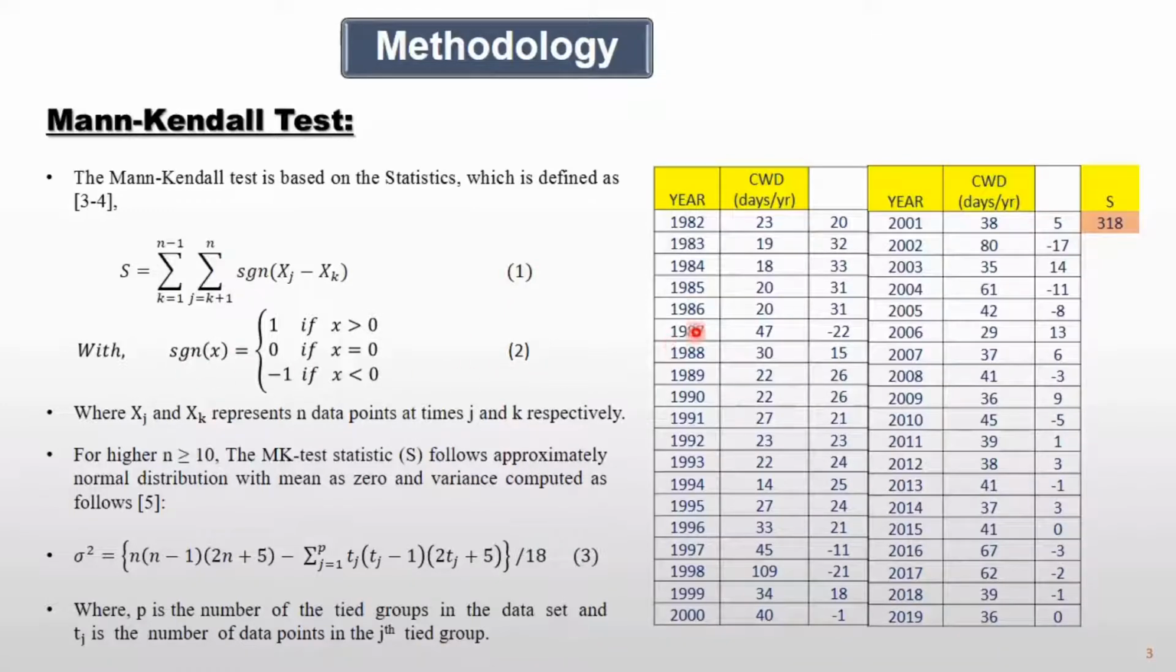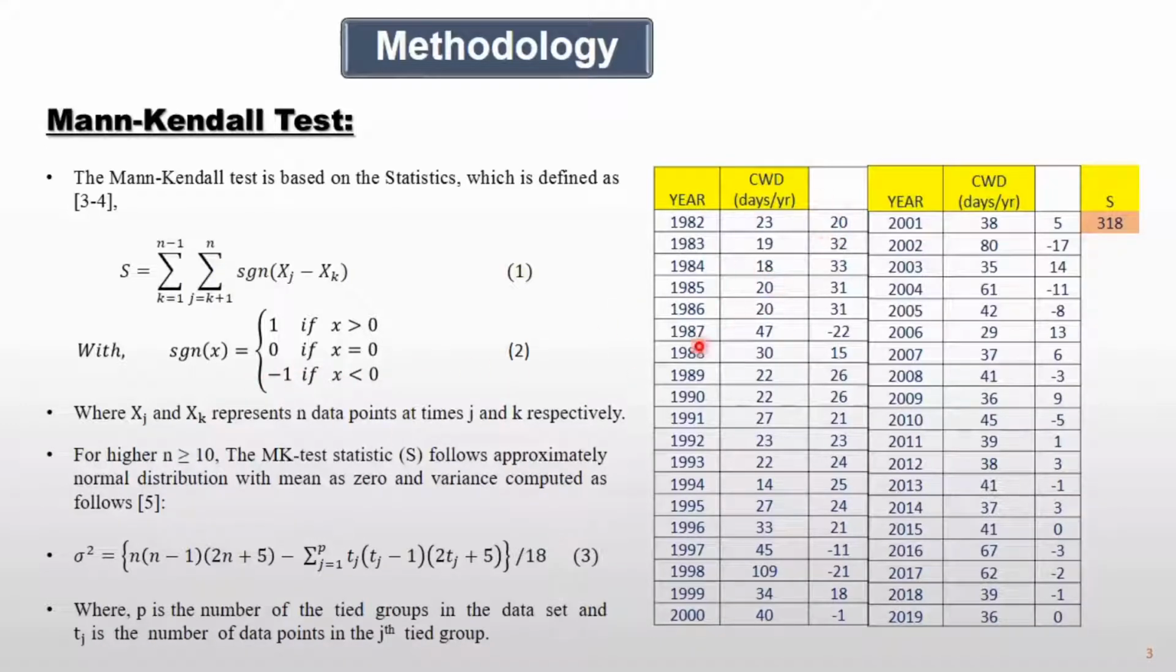On the right side, you can see a table for CWD, which corresponds to consecutive wet day precipitation. Its unit is days per year. You can see in 1982 the value is 23. In 1983 the value is 19. So when you subtract 23 from 19, you get a negative value. For that the sign is minus 1. Similarly, when you subtract 23 from 18, you again get a negative value.